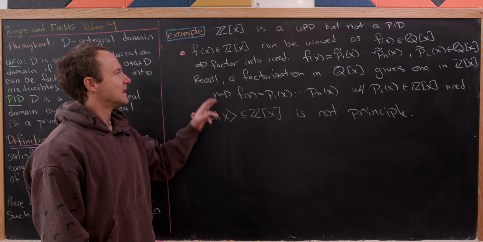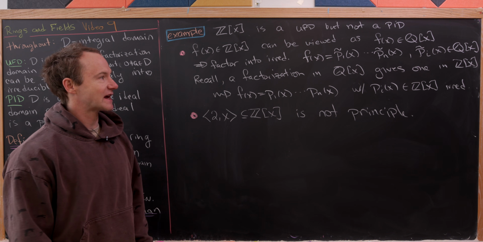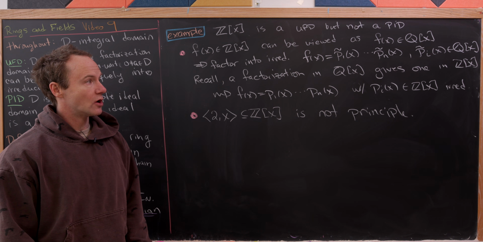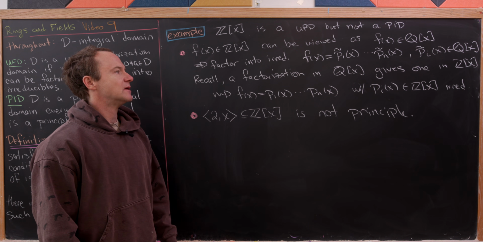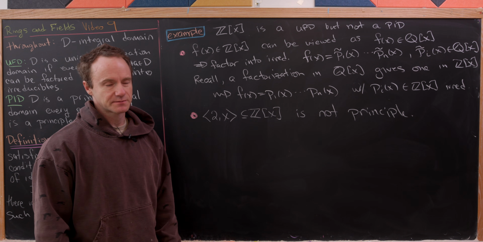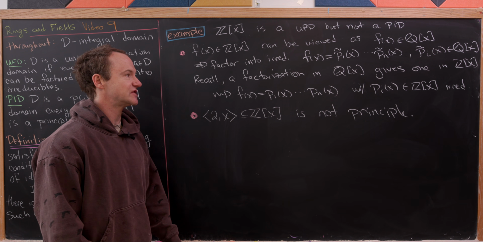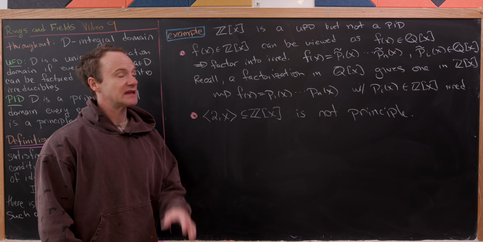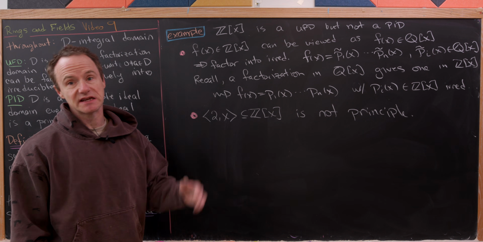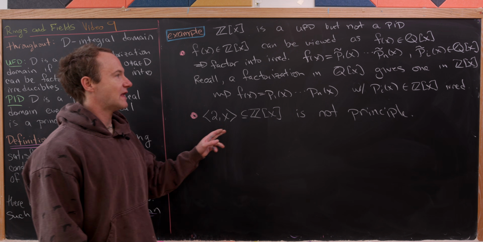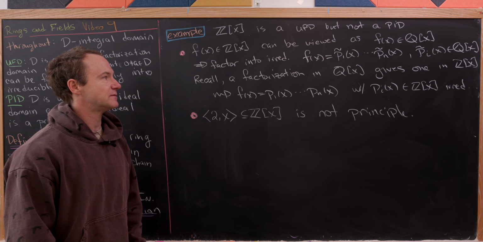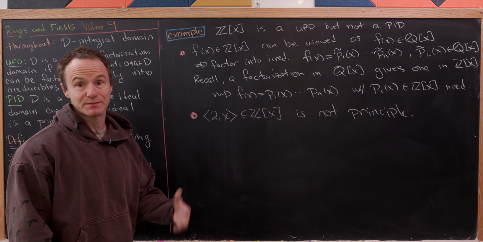So anyway, now we can factor f of x into irreducibles over Q adjoin x. And so I'll call those irreducibles pi tilde of x. But then let's recall that a factorization in Q adjoin x gives us a factorization in Z adjoin x. That's something that we proved in a previous video, and that means that we can replace all of these pi tildes with just pi's.